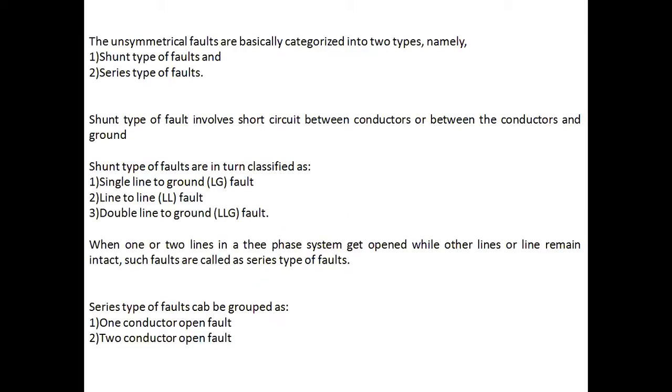Unsymmetrical faults are basically categorized into two types, namely shunt type faults and series type faults. Shunt type faults involve short circuit between conductors or between the conductors and ground. They are characterized by an increase in current, fall in voltage and frequency in the faulted phase. Shunt type faults are again classified into three groups. First one, single line to ground fault. Second one, line to line fault. Third one, double line to ground fault.